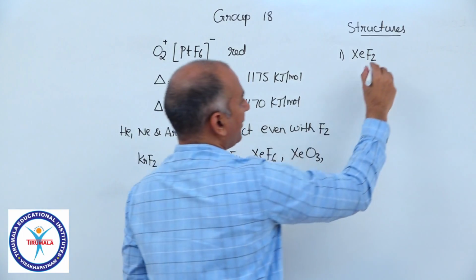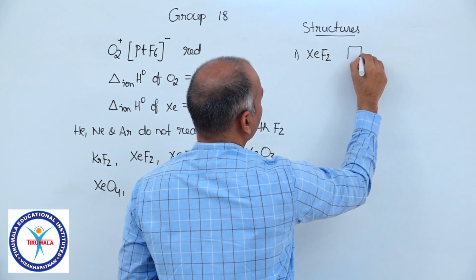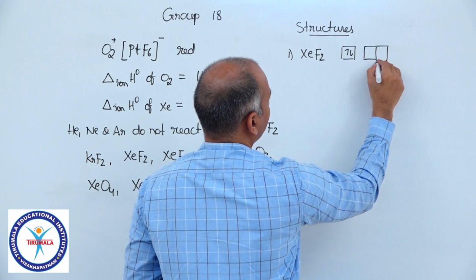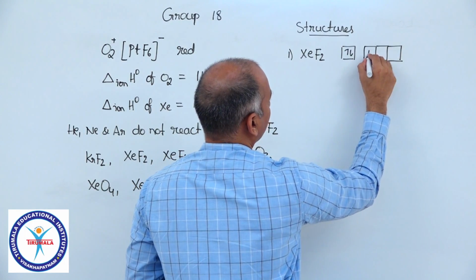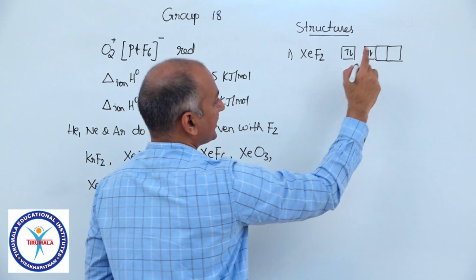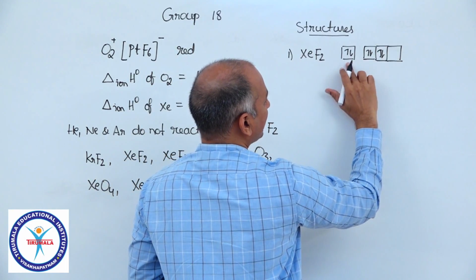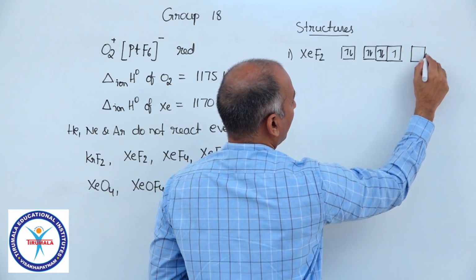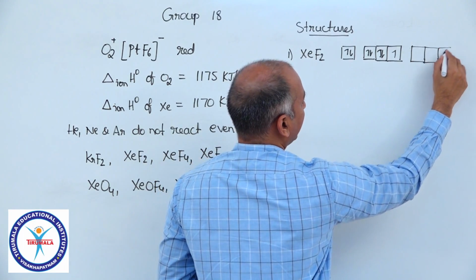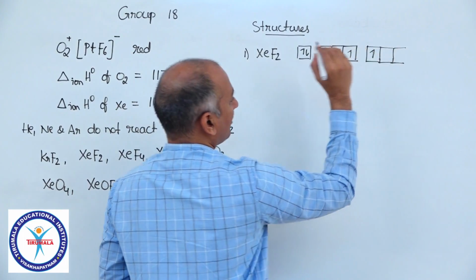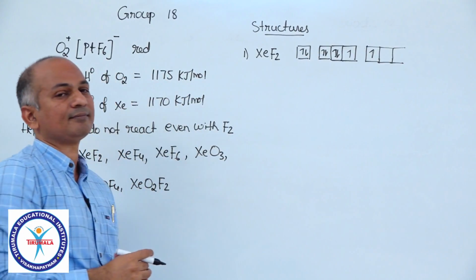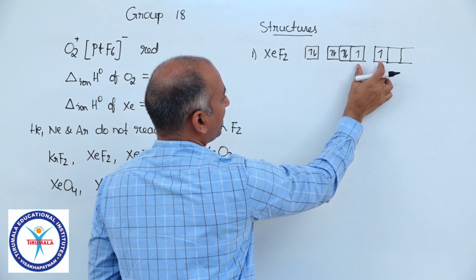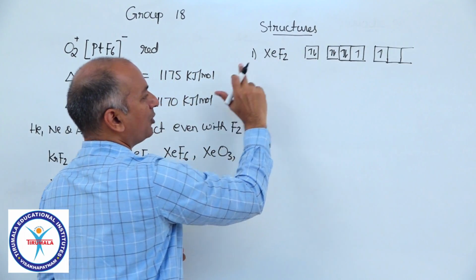That means the excited electronic configuration must be like this. One electron excited into d, ns2 np5, and one electron excited to (n-1)d. And these two electrons are responsible for formation of these two bonds.